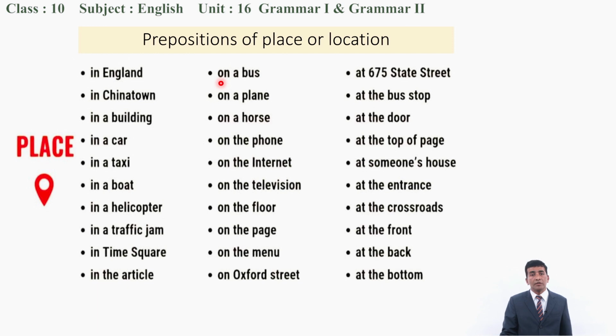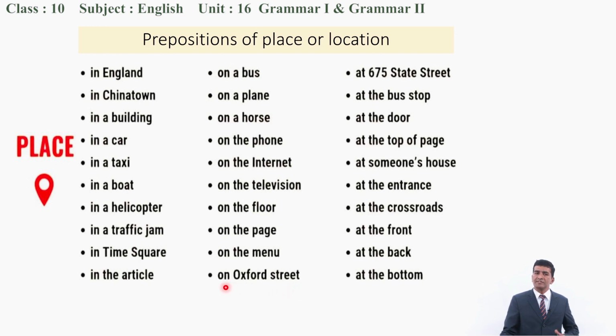Similarly, in case of on: on a bus. I go to school on a bus, on a plane, on a horse, on the phone, on the internet, on the television. Remember it, not in the television. We say on the television. On the floor, on the page, on the menu, on Oxford Street.